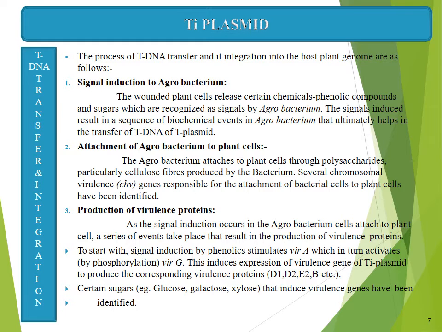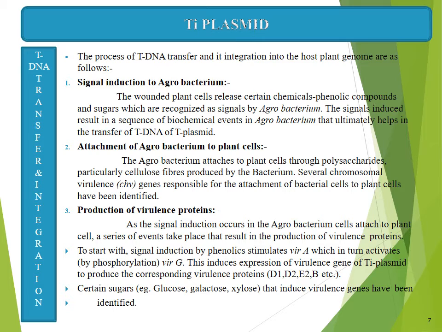While the wound occurs, the plant synthesizes a phenolic compound, right? And this phenolic compound, as well as sugar, acts as a signal molecule for the Agrobacterium tumefaciens. So the signal induces the Agrobacterium, and ultimately the transfer of T-DNA to the Ti plasmid occurs.